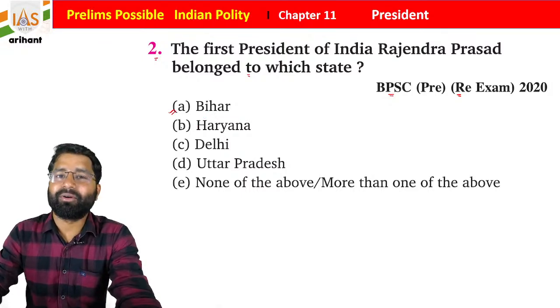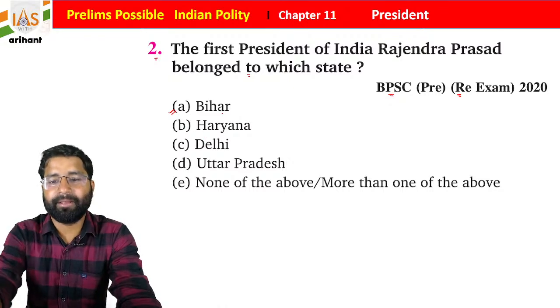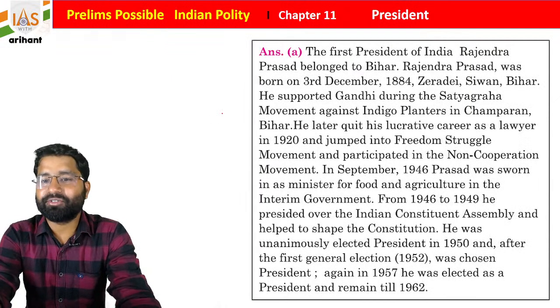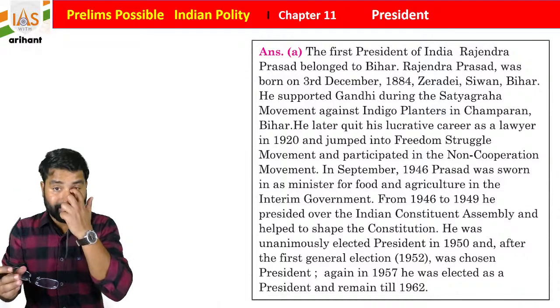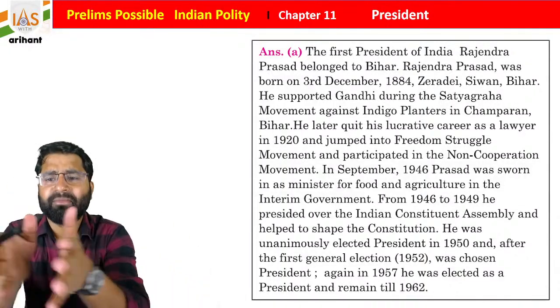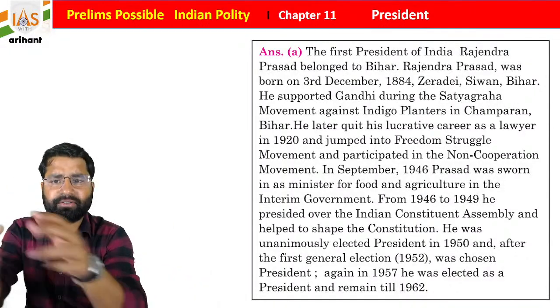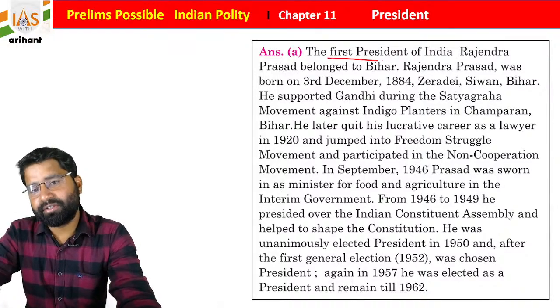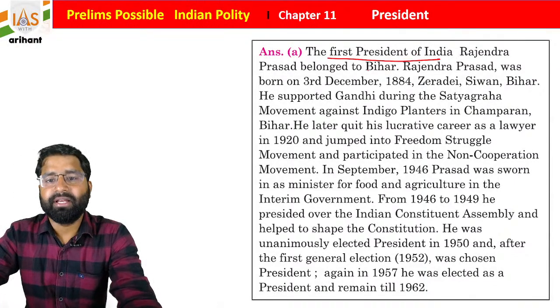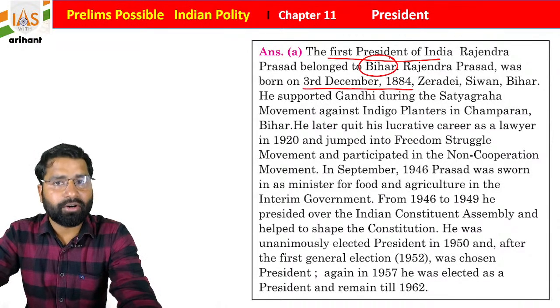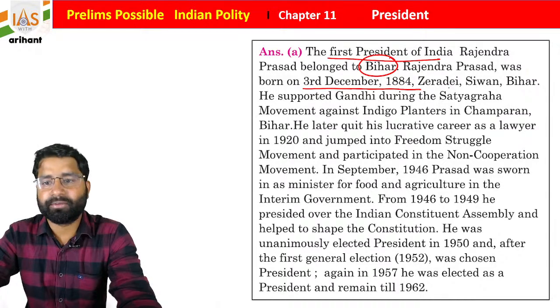So he belonged to Bihar, and option A is right. Let me give some important data, as we already discussed a lot of data. As he is the first president of India, he belonged to Bihar. Rajendra Prasad was born on 3rd December 1884 in the Siwan district of Bihar, students.